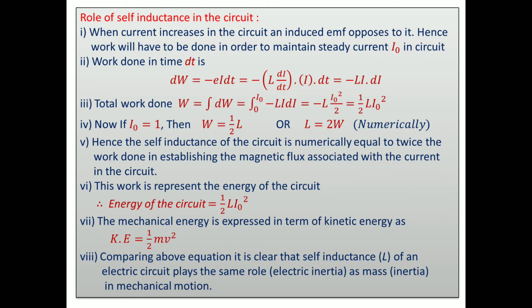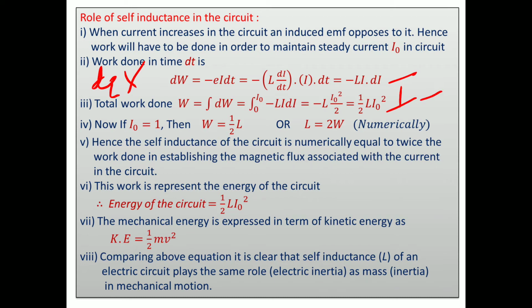Hence, work will have to be done in order to maintain a steady current I0. To maintain the steady current in the circuit and to maintain the fixed magnetic field in the circuit, we have to perform work for sending the current. The battery performs the work for sending the current. Then this work done in a time, we know that work done equals what? One formula is there, a charge dq into potential. But we know that current equal to what?